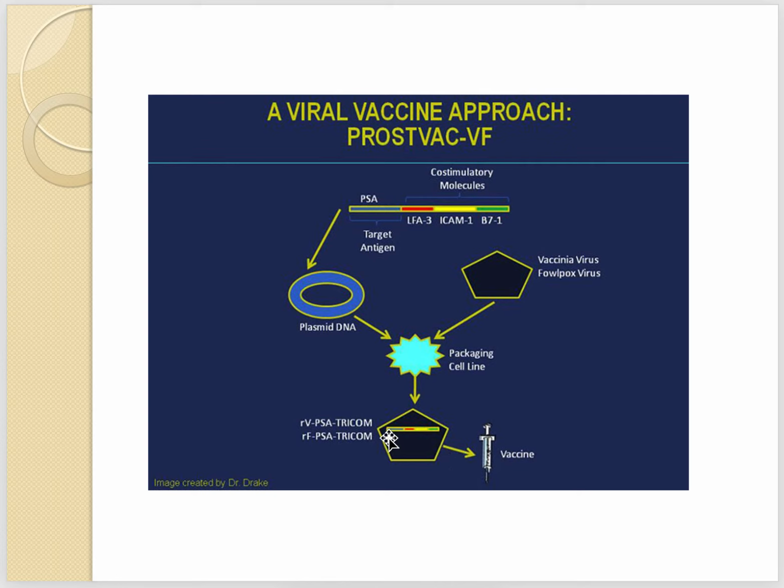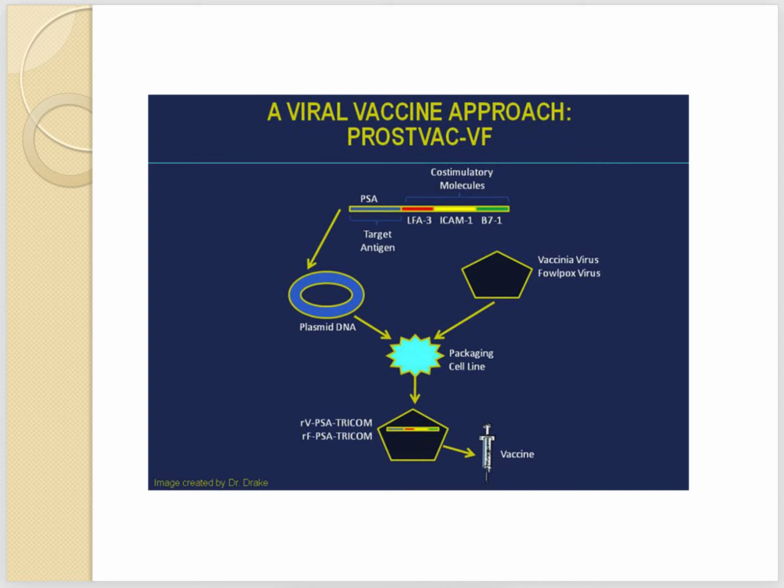This virus is then injected into the host body, and once it's inside, the host body can induce antibodies against the antigen. So this is the approach used for viral vector vaccines.